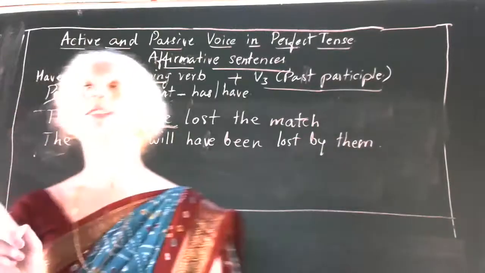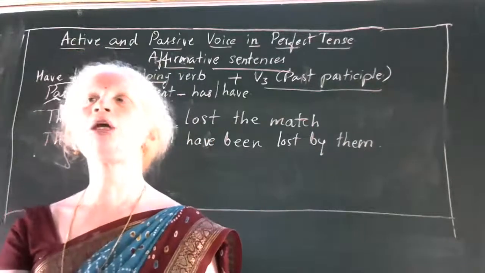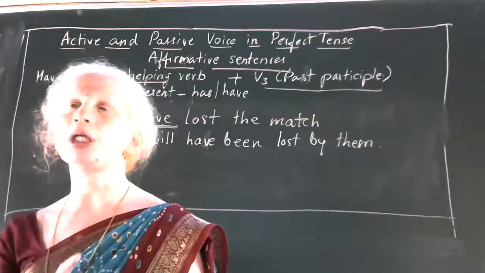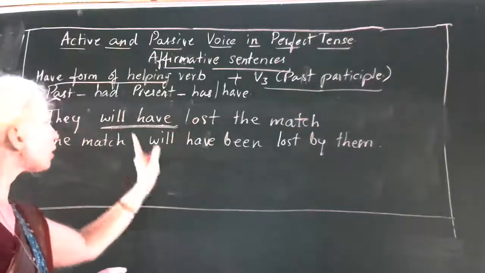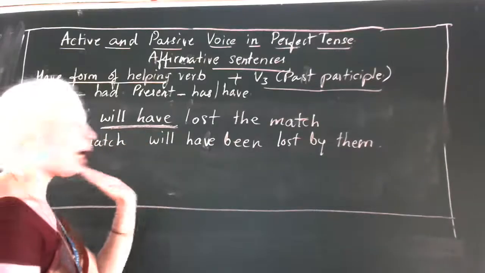Always remember, you cannot change either the meaning of the sentence or the tense of the sentence. As it is in future perfect tense, you have to keep it in future perfect tense itself.